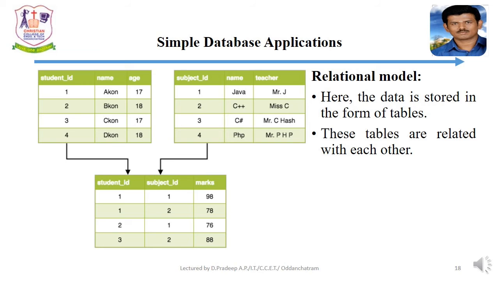Next, relational model. Here the data is stored in the form of tables. These tables are related with each other. Here we have two tables, student table and subject table. Both tables are having a relationship with the subject mark allocation table.